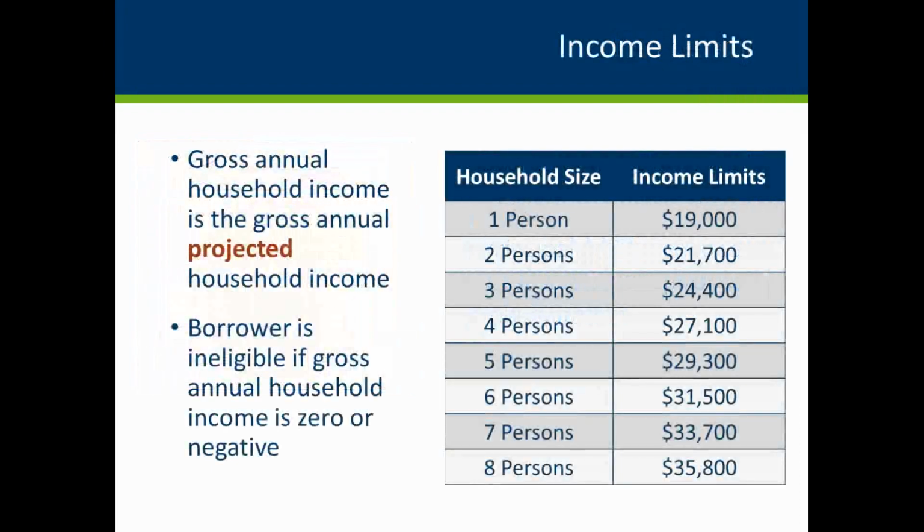Borrowers must have gross annual projected incomes at or below 30% of the area median income for the Twin Cities metropolitan area. Please log on to our website for the most accurate and up-to-date income limits. If a borrower's gross annual income is zero or a negative amount, the borrower is ineligible for a loan.